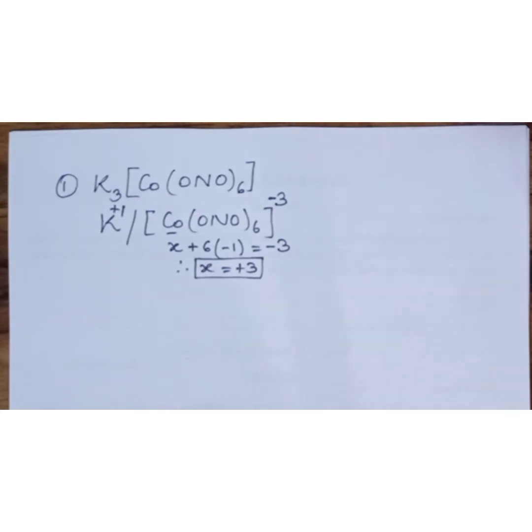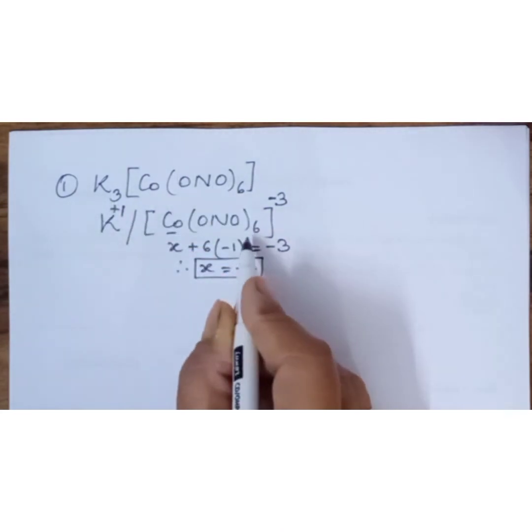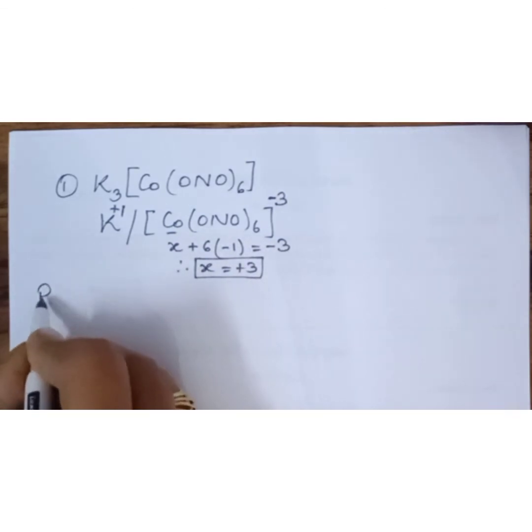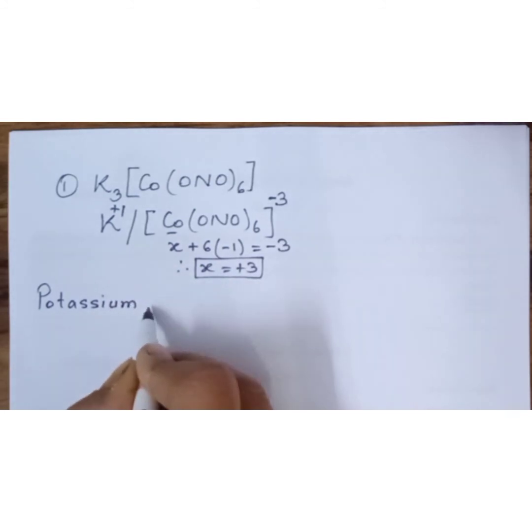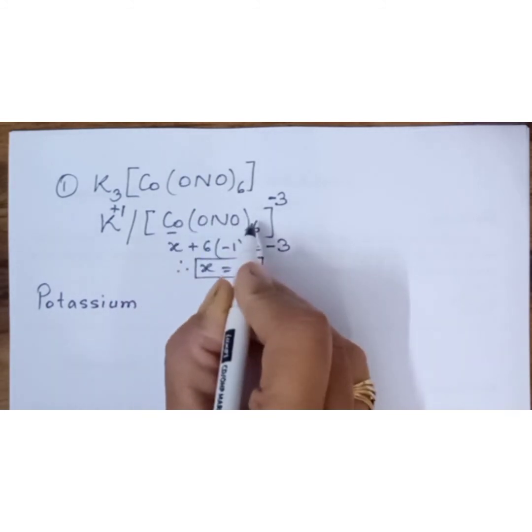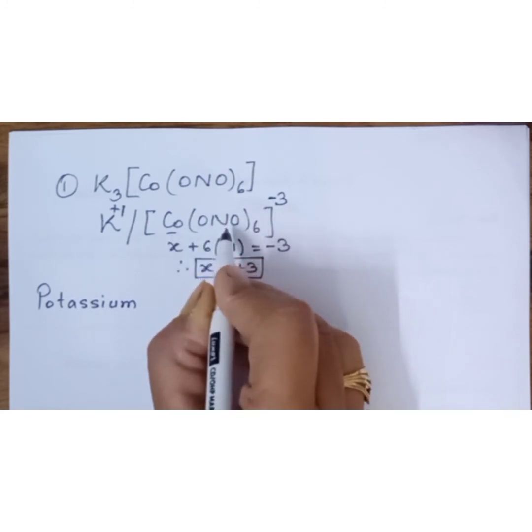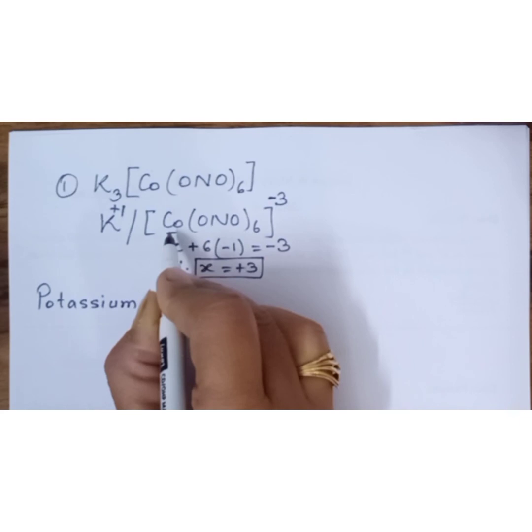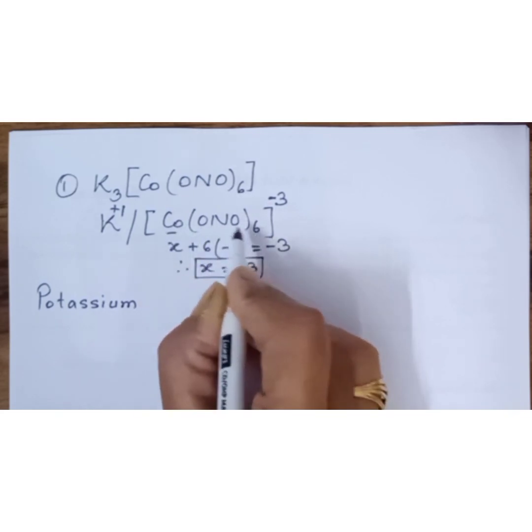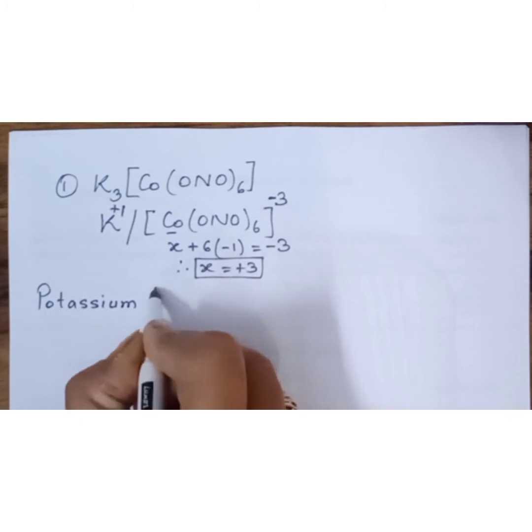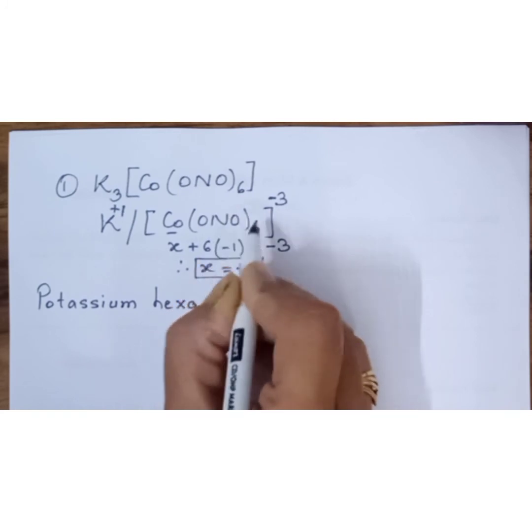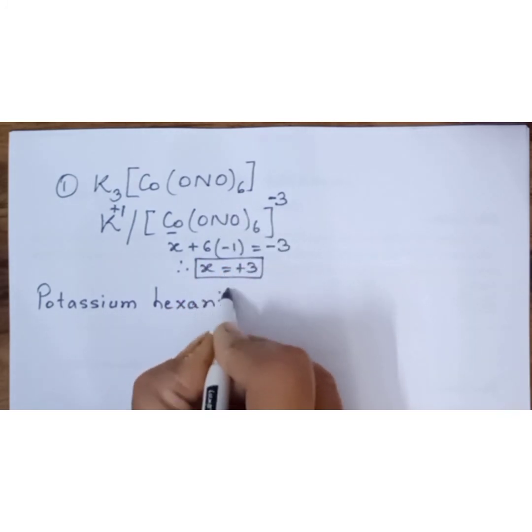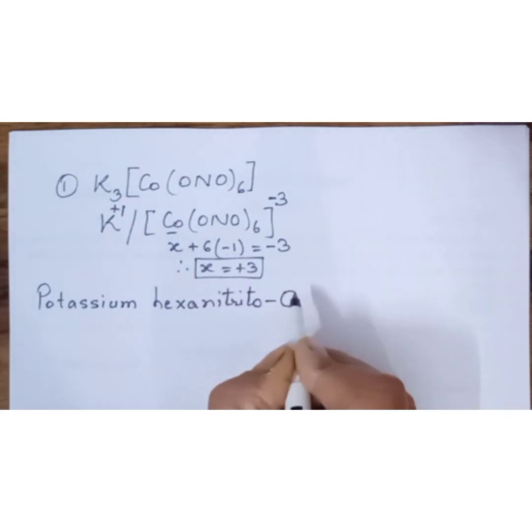Now, the rule says that cation is named first followed by anion. So, our cation is potassium. It's a counter ion. So, space. Now, this part is to be named. In this, ligand is named first followed by name of the central metal atom. Now, if ligands are more in number, we have to use numerical prefix. So, hexa. This is an anionic ligand, so ending O will come. Nitrito. And since O is the point of attachment, O.